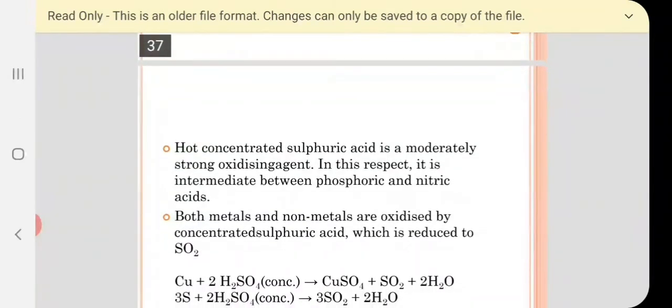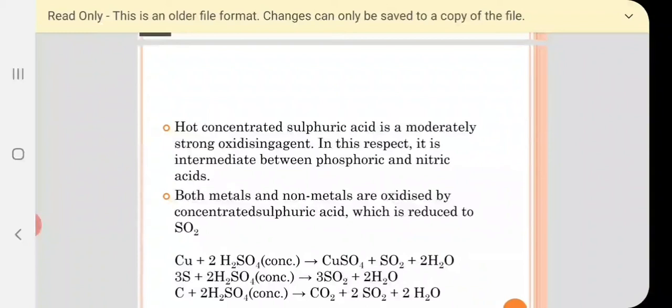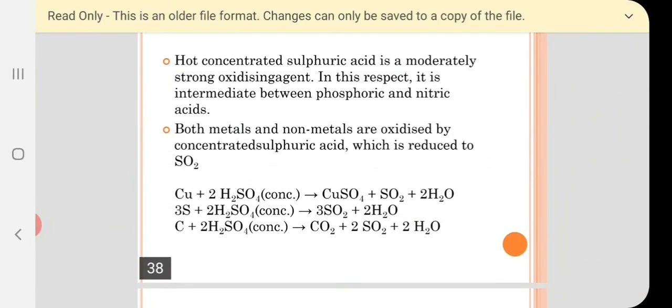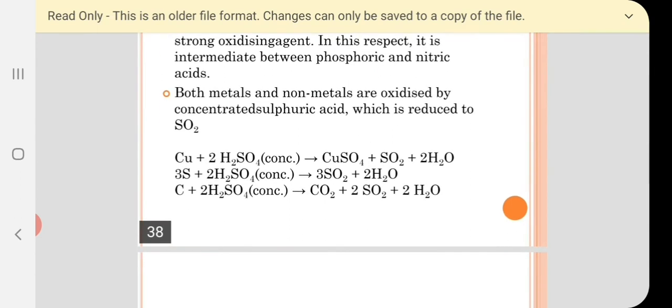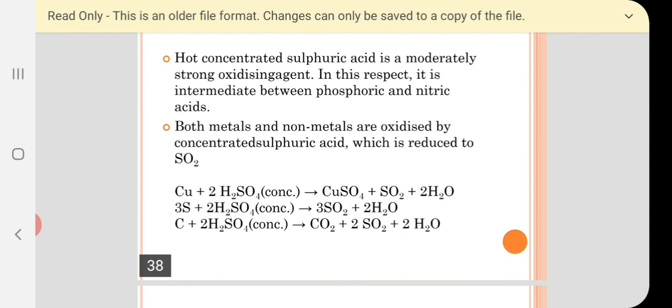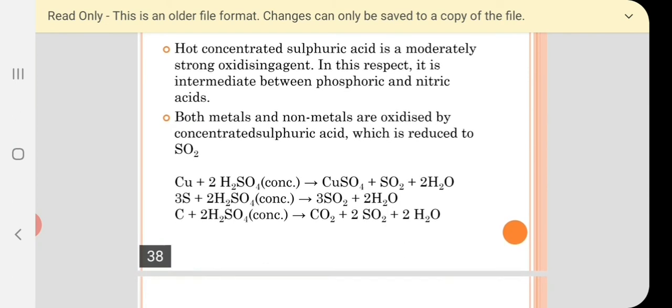Hot concentrated sulfuric acid is a moderately strong oxidizing agent. In this respect, it is intermediate between phosphoric acid and nitric acid. Both metals and non-metals are oxidized by concentrated sulfuric acid, which is reduced to SO2. We can see copper reacts with sulfuric acid forming copper sulfate, SO2 and H2O. In the same way, sulfur reacts with H2SO4 forming SO2 and H2O. Carbon reacts with concentrated H2SO4 forming CO2, SO2